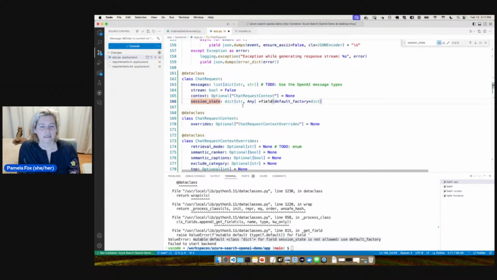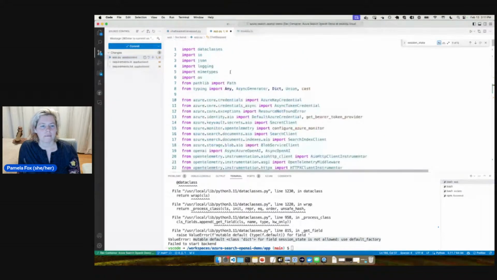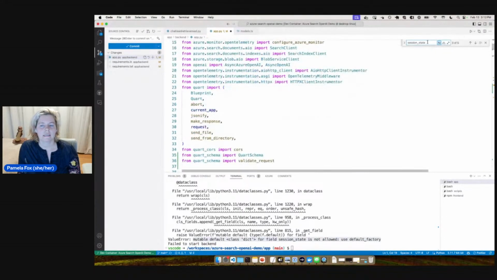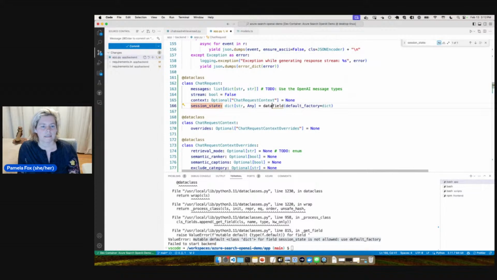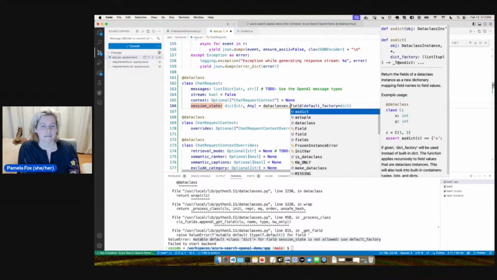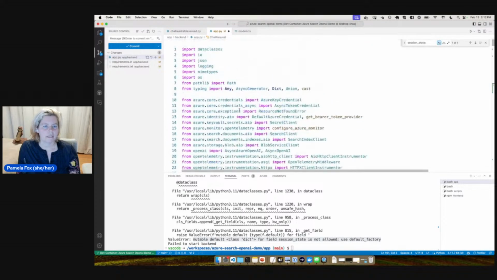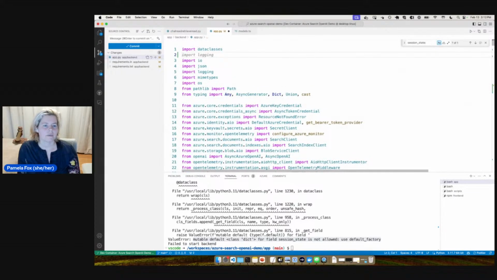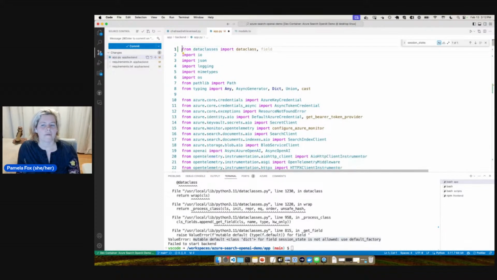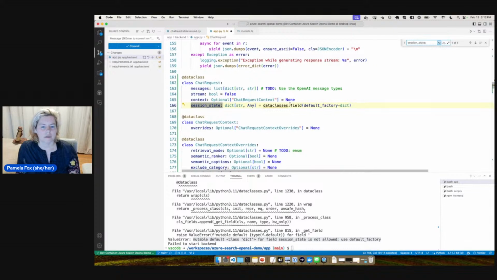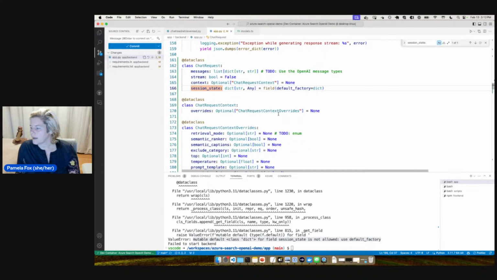So we'll change that here. Field, and that comes from data classes. So it'd be dataclasses field. I guess this would actually be dataclasses dataclass, although it didn't whine about that. Did I import it elsewhere? From dataclasses, import dataclass and field. Okay. So there we go. All right. So that it should be happy about.